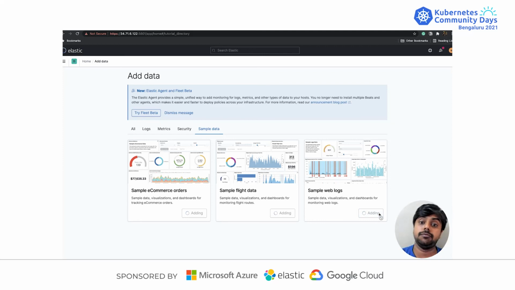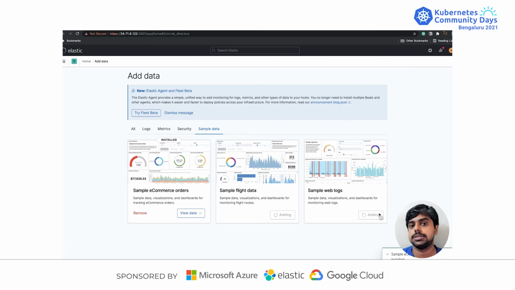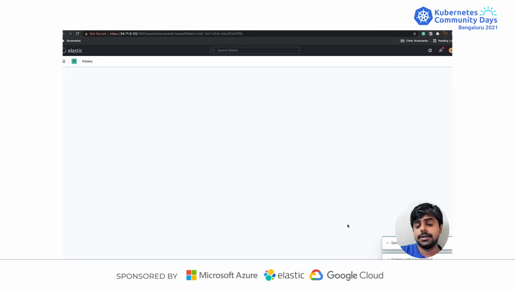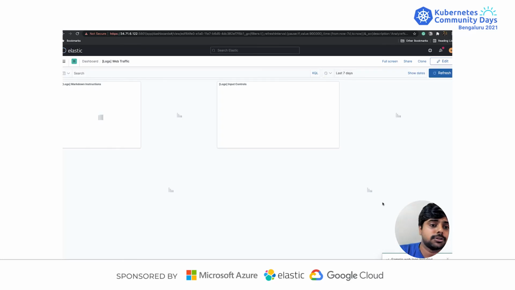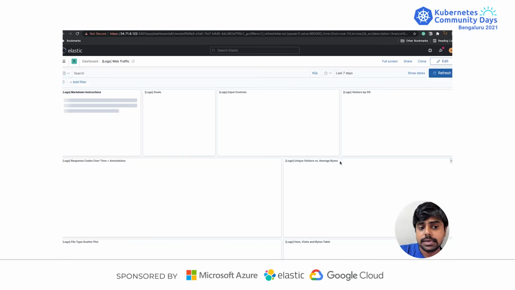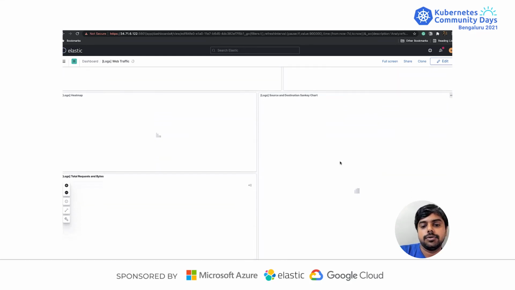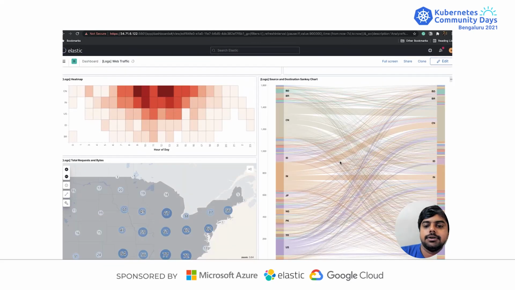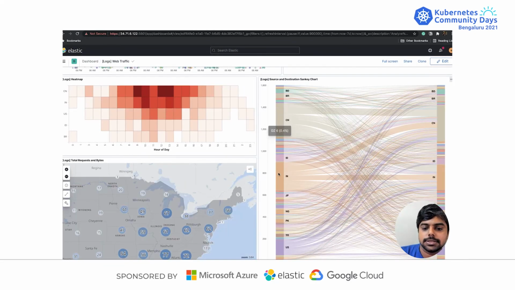But at scale, if you want to run a petabyte size cluster, you definitely need to take a look at a lot of these things, because at the end of the day, it's also a system, and it runs on another distributed system like Kubernetes. So you need to be careful of what you're doing. I have some information and dashboards, and I've installed some sample data as we speak. Let us quickly take a look at how it would look. It's as simple as the regular Elasticsearch instance.